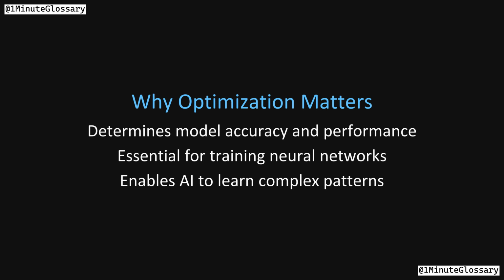Optimization matters because it directly determines model accuracy and performance. It's essential in training neural networks, improving recommendation systems, and enabling AI to learn complex patterns. Optimization in machine learning.